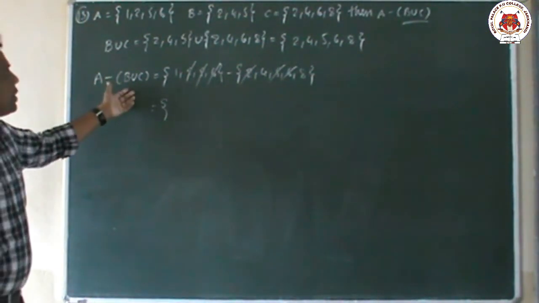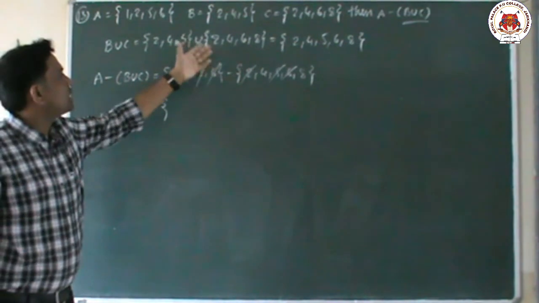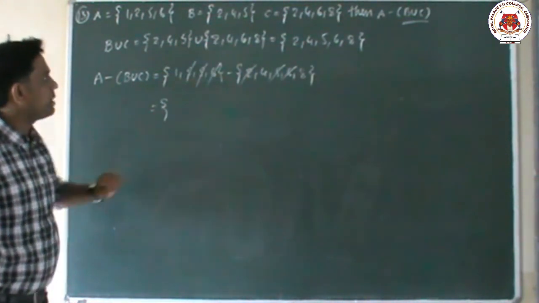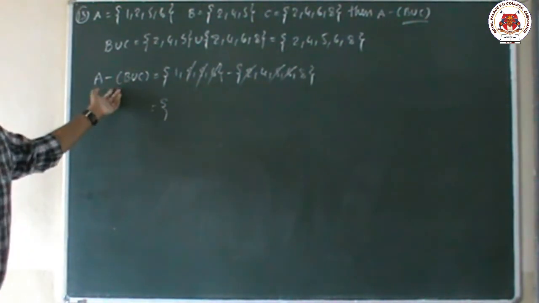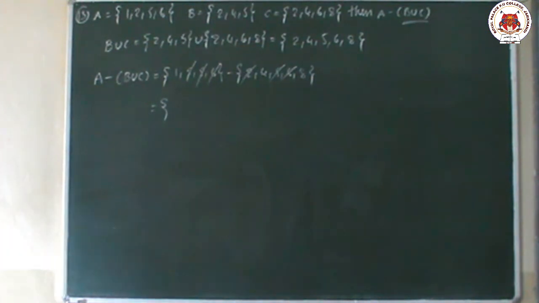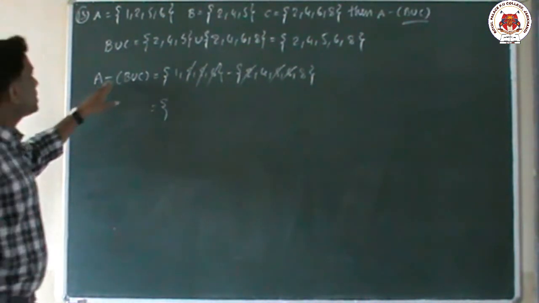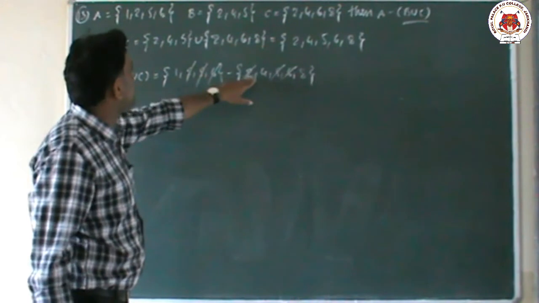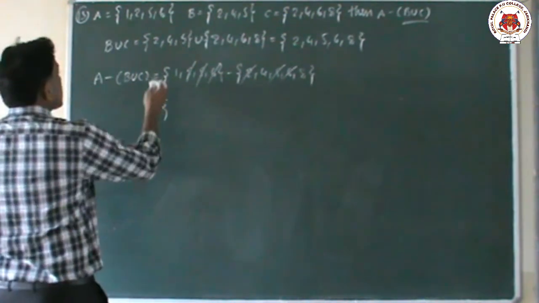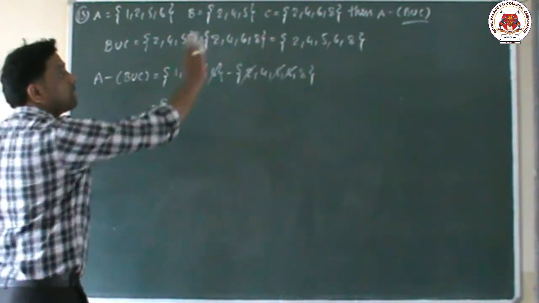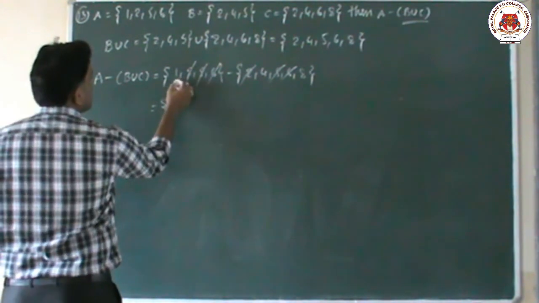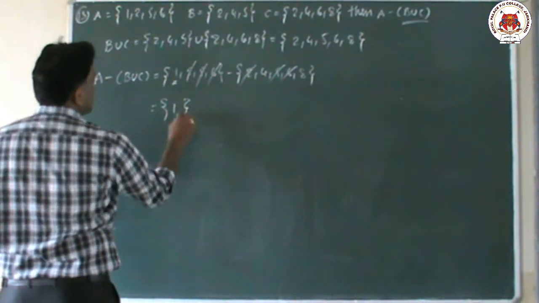Because A minus B union C, B union C means the combined elements of both sets. Then what are the remaining elements which are in the first set, not in the second set? In the first set only one element is left, that is 1.